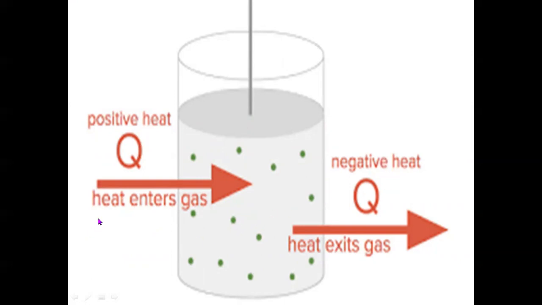If heat enters into the system, or if the gas absorbs energy, then it is positive. If heat leaves the system, or if it is lost by the system, it is taken as negative. So it is positive Q, it is negative Q.